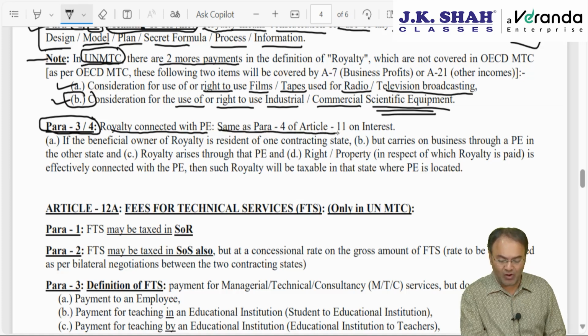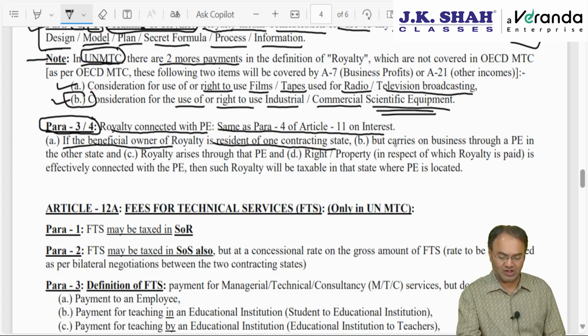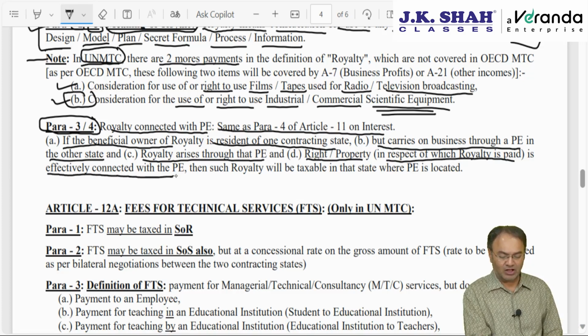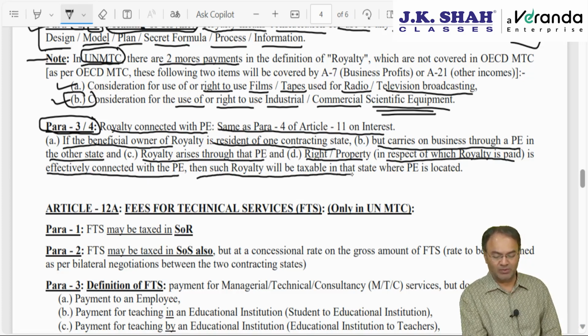Same as para 4 of Article 11 on interest. 4 condition: if the beneficial owner of royalty is resident of one of the contracting states but carries on business through PE in the other contracting state and royalty arises through that PE, that means royalty is earned because of that PE, and right to earn income or right to use or the property in respect of which royalty is paid is effectively connected with the PE, then such royalty will be taxable in that state where PE is located.